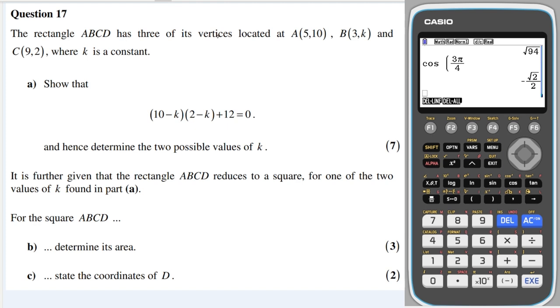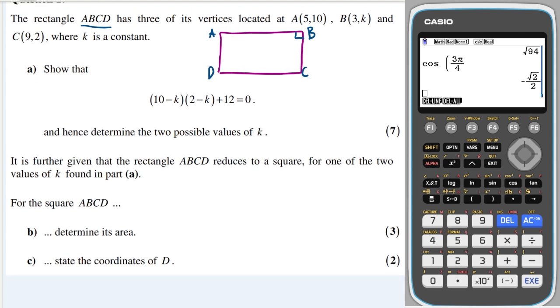Okay, we have a rectangle, it has 3 vertices, A, B and C. Show that blah blah blah blah blah, hence determine the 2 possible values of k. Okay, so first off, let's draw a picture, because it says A, B, C, D, which means it has to have vertices going around in this order. We don't know what D is, but we do know that AB and BC are perpendicular.